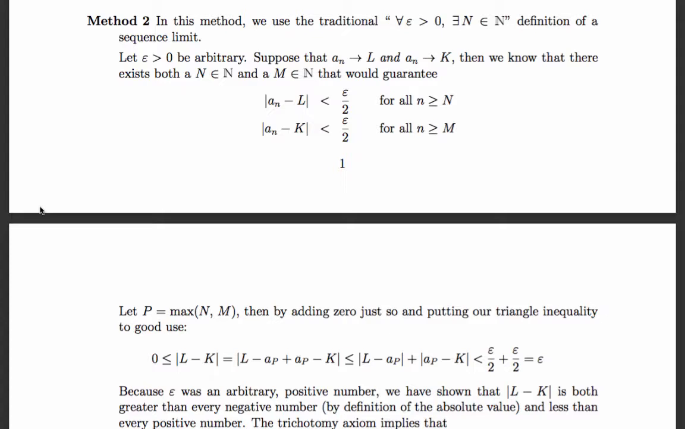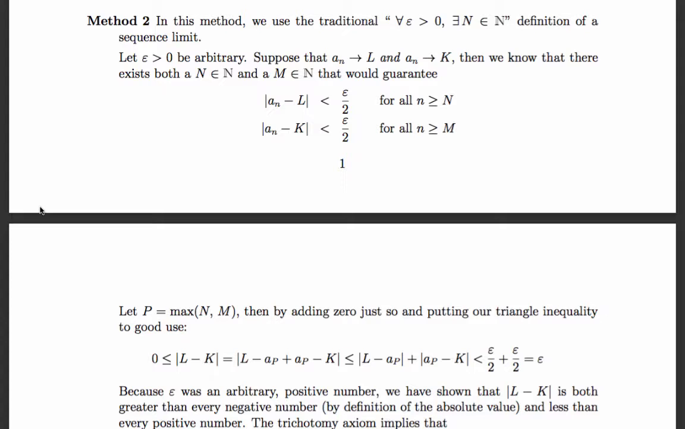So I know that 0 is bounded below by the absolute value of L minus K, that is, the absolute value of L minus K is greater than or equal to 0. That's equal to the absolute value of L minus K plus A_P minus A_P. I just added 0. Using the triangle inequality, this is less than or equal to the difference of L and A_P plus the difference of K and A_P, which, because P is the bigger of N or M, we're guaranteed is less than epsilon over 2 plus epsilon over 2, which is, of course, epsilon.